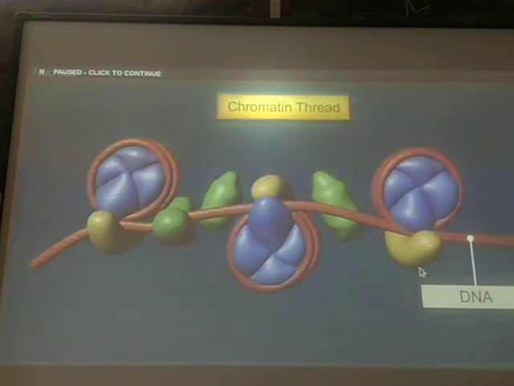You can see here DNA. These are the proteins. DNA is a negatively charged element which is attached to a protein like structure. This is known as the protein histone octamer. This is a positively charged protein around which this DNA is wrapped.